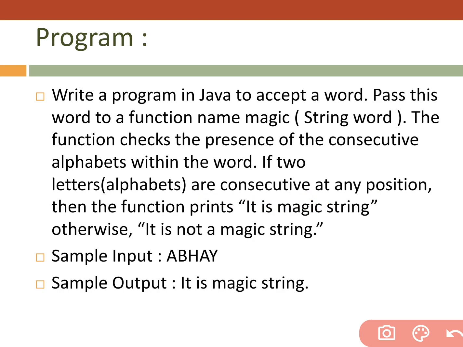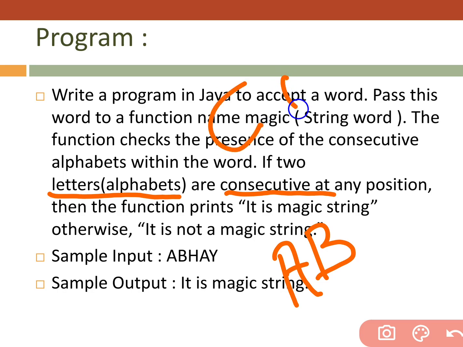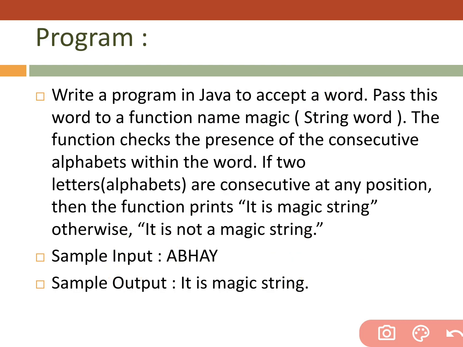And we have to see whether the letters next to each other are in alphabetical order or not, meaning A and B, C and D, E and F, in this way.